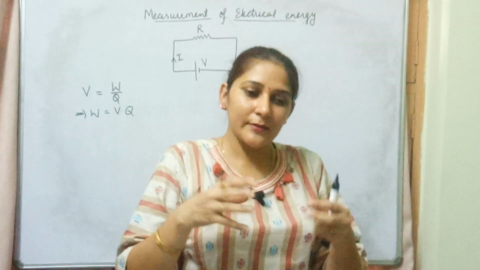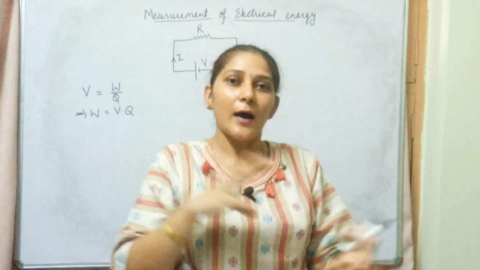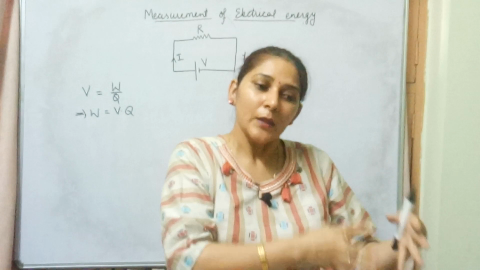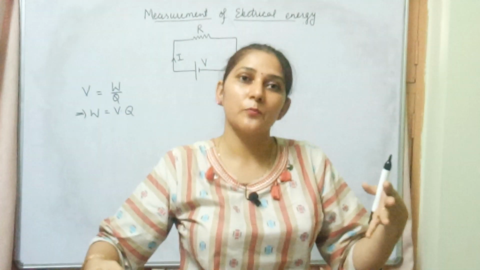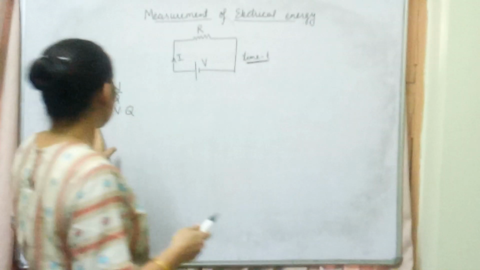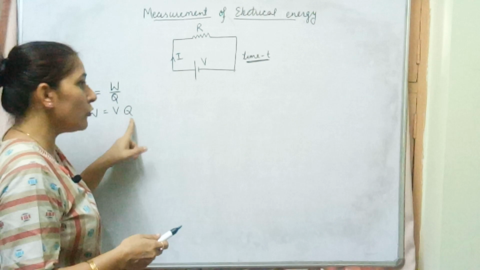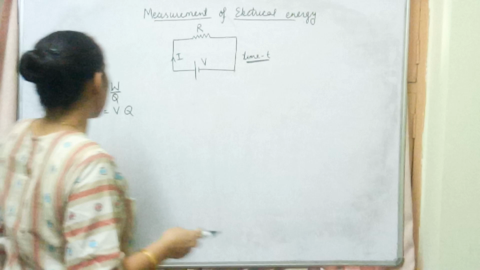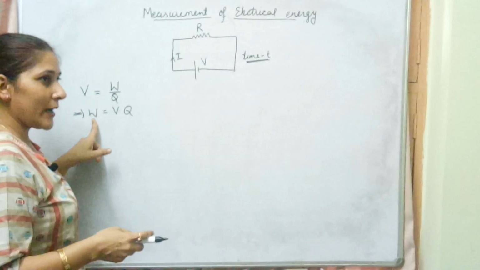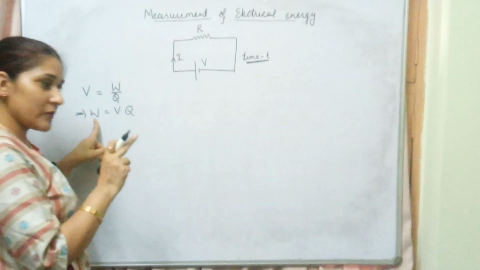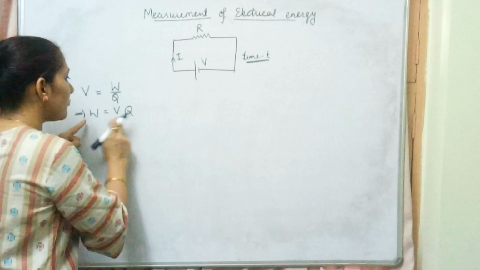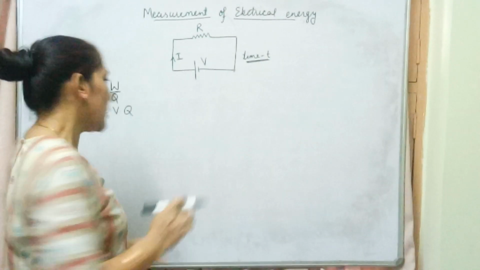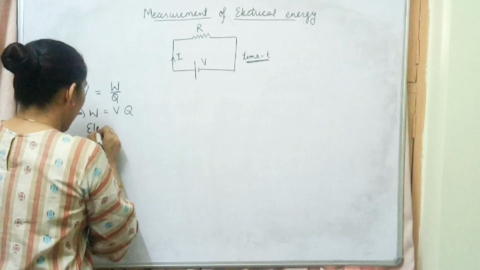So we consider energy and work done more or less the same thing, because whatever amount of work is done, a similar amount of energy is used. So here, work done given by V into Q can be referred to in terms of electrical energy. This much electrical energy we supply, and then this amount of work is said to be done. So both things are more or less the same.